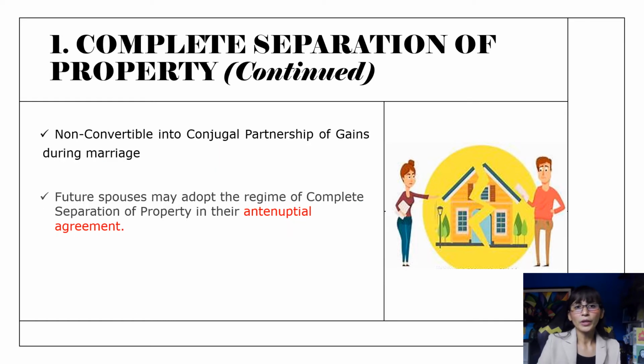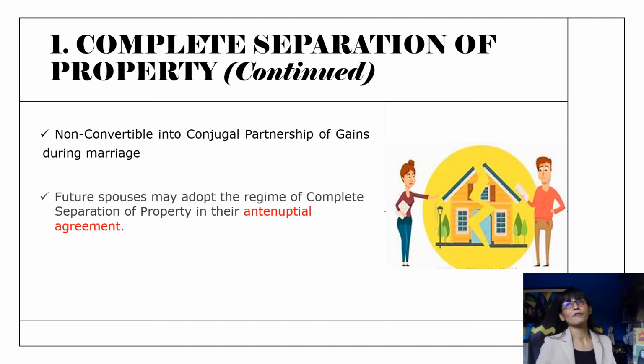It is also important to note that in complete separation of property, there is what you call the non-convertibility of this property relation into conjugal partnership of gains during marriage.